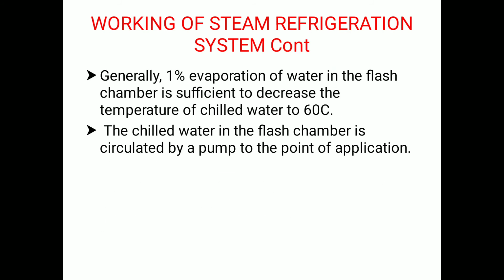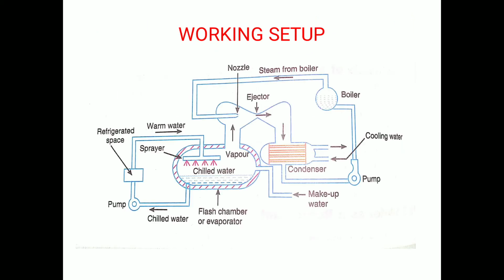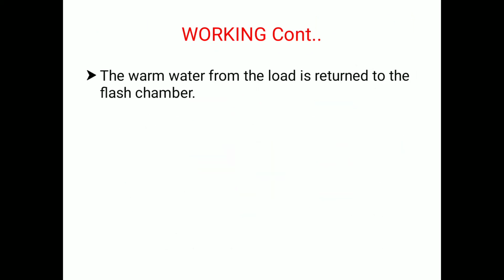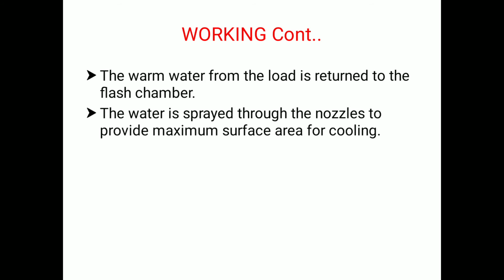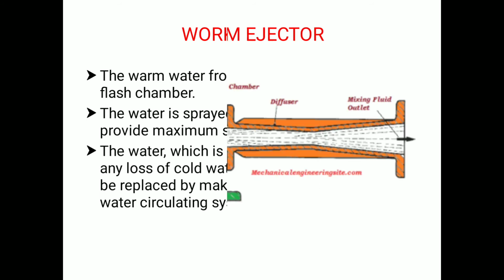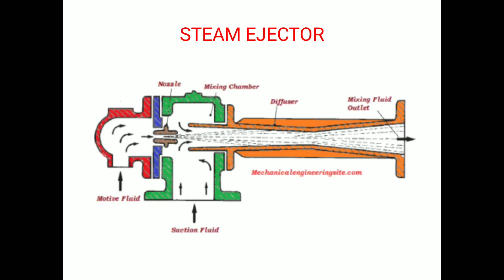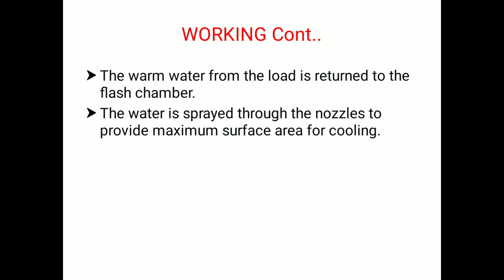Generally 1% evaporation of water in the flash chamber is sufficient to decrease the temperature of chilled water. The chilled water in the flash chamber is circulated by the pump to the point of application. The warm water from the load is returned to the flash chamber. The water is sprayed through the nozzles to provide maximum surface area for cooling. So these are the points regarding the working of the steam jet refrigeration system.